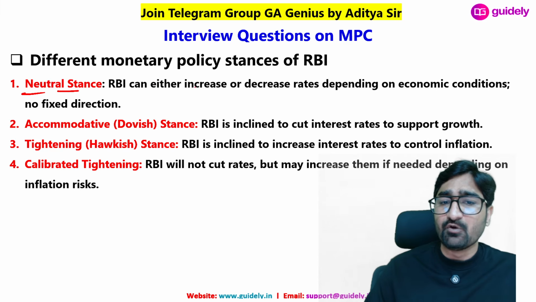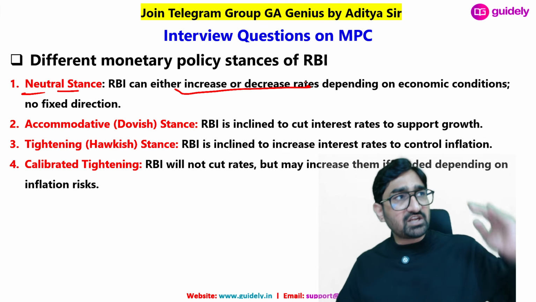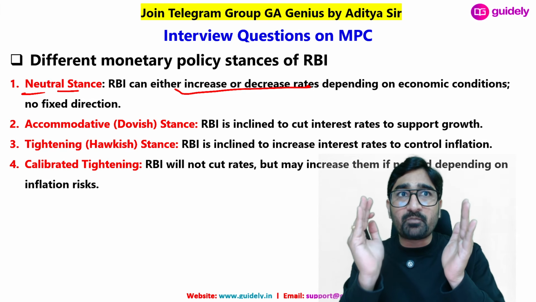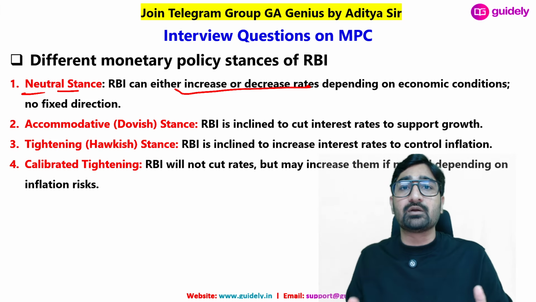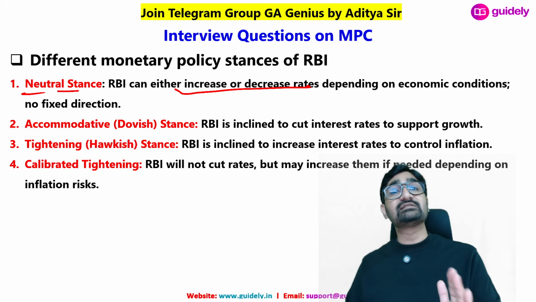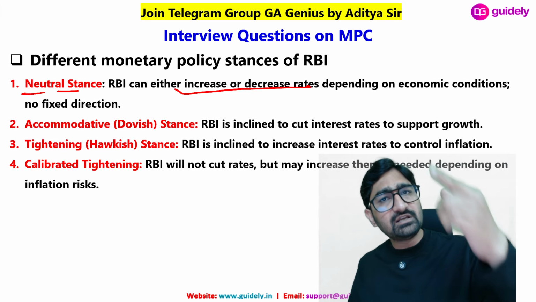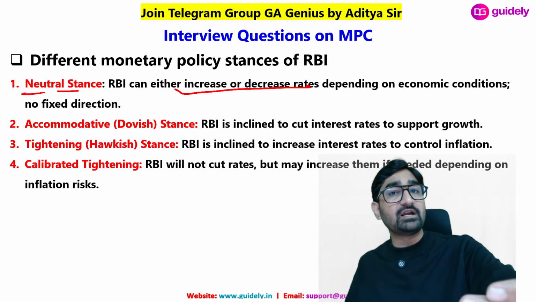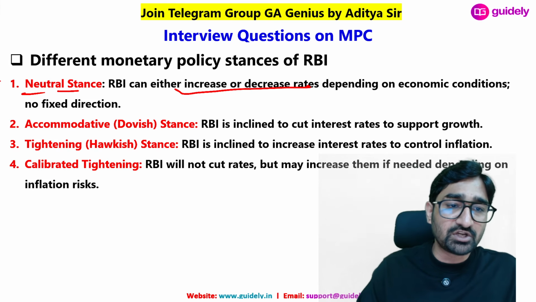Neutral stance means RBI keeps the idea open that if required we will increase, if required we will decrease. RBI doesn't have a pre-assumption that we have to decrease next time or increase next time. No. RBI says that in the upcoming 2 months we will observe, if required we will increase, if required we will decrease. That is called neutral stance. जहां पर RBI बोल रहा है कि आने वाले टाइम में हम डिसाइड करेंगे, जरूरत पड़ेगी इंक्रीज करेंगे, जरूरत नहीं पड़ेगी डिक्रीज करेंगे. That is what neutral stance.